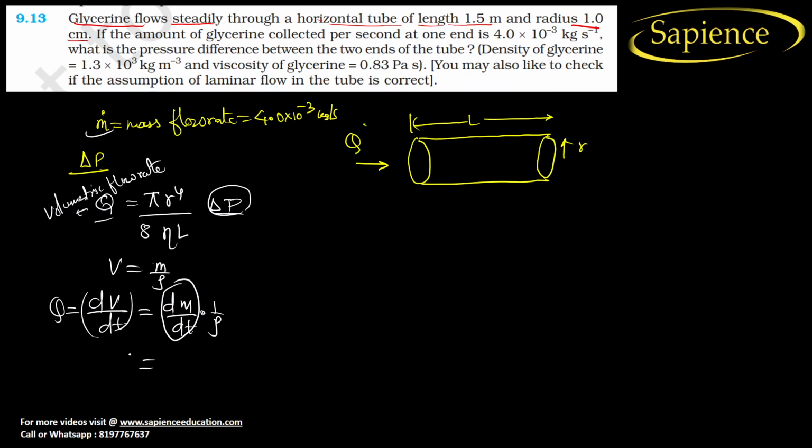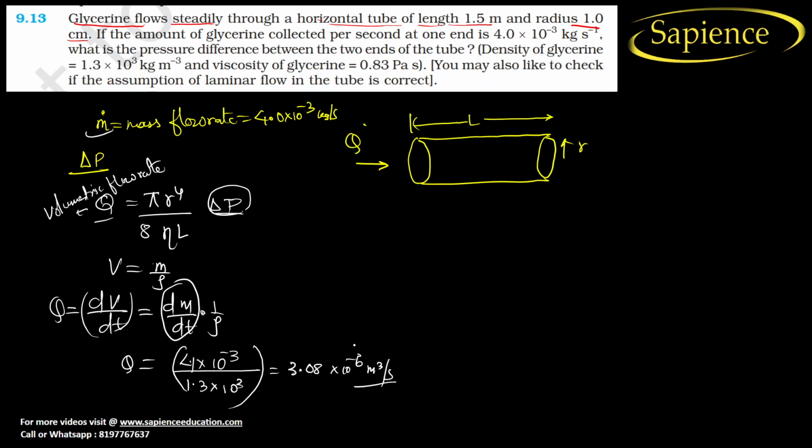So Q is equal to 4 into 10 to the power minus 3 kg per second divided by density. The density of glycerin they have provided is 1.3 into 10 to the power 3. So the answer will be 3.08 into 10 to the power minus 6 meter cube per second.